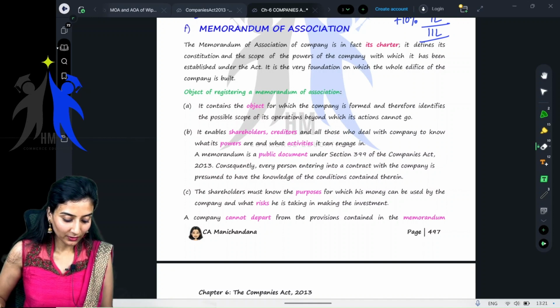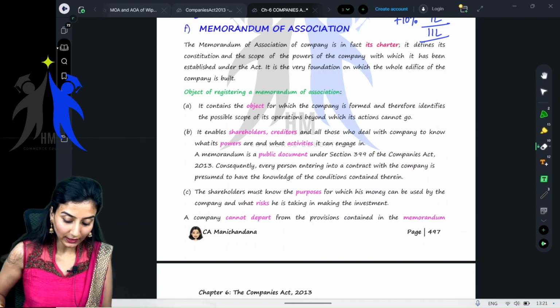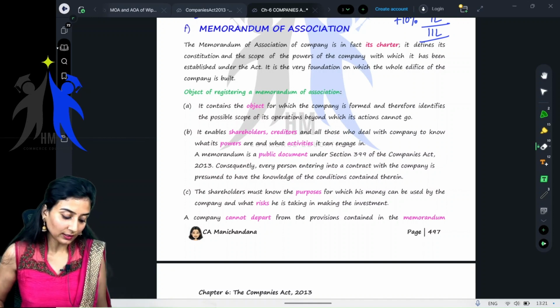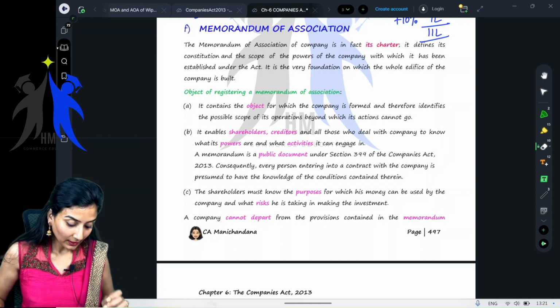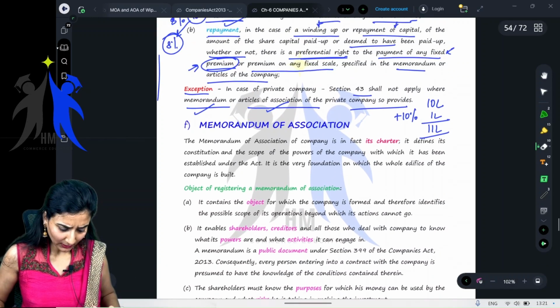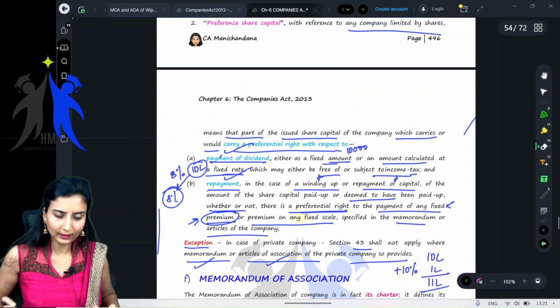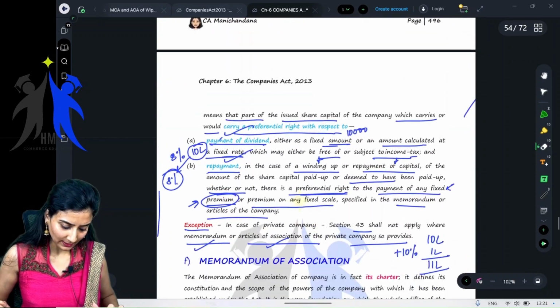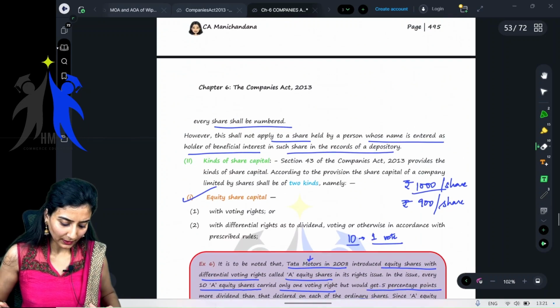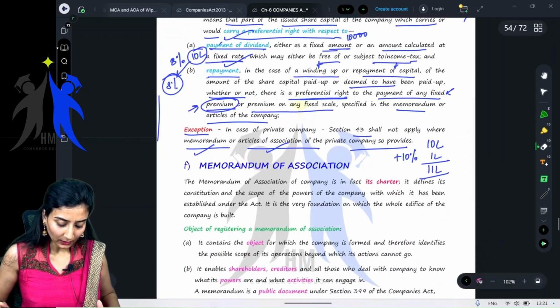So, let's start with the Companies Act 2013. We have to start with Memorandum of Association, right? Till here, we have completed. I think incorporation of the companies is left. Apart from that, we have completed everything, right?